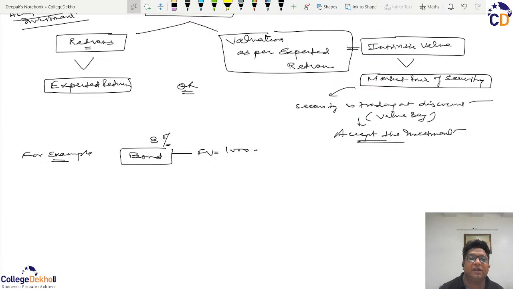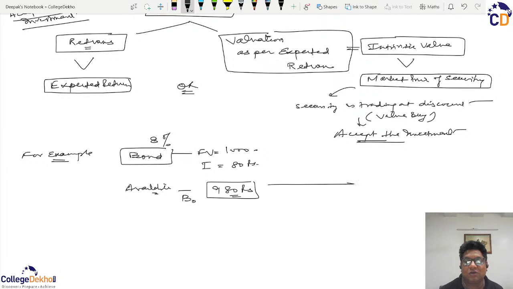It means it will give you returns of 8% each year. It means the interest per annum is rupees 80, and this bond is available in the market. The current price of the bond, if we say, is rupees 980. So what is happening? A 1000 rupee bond is available at a discount of rupees 20 in the market. On first look, this bond looks attractive because it is trading at a discount on the face value.